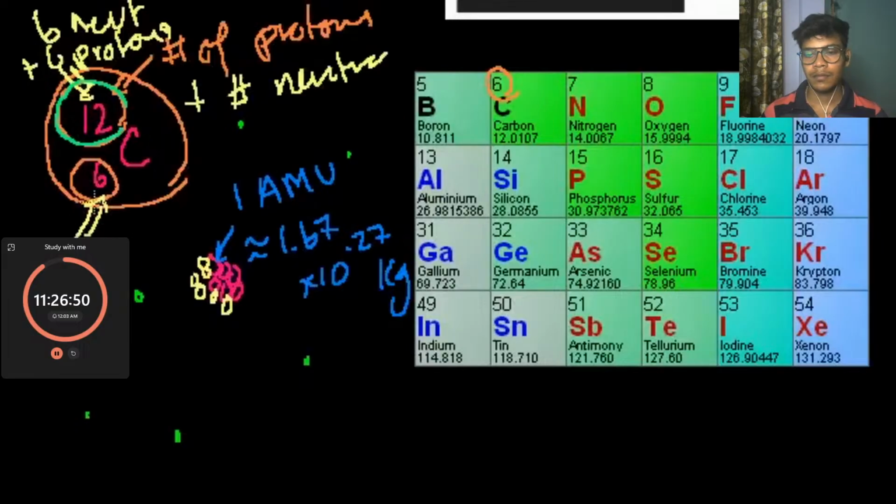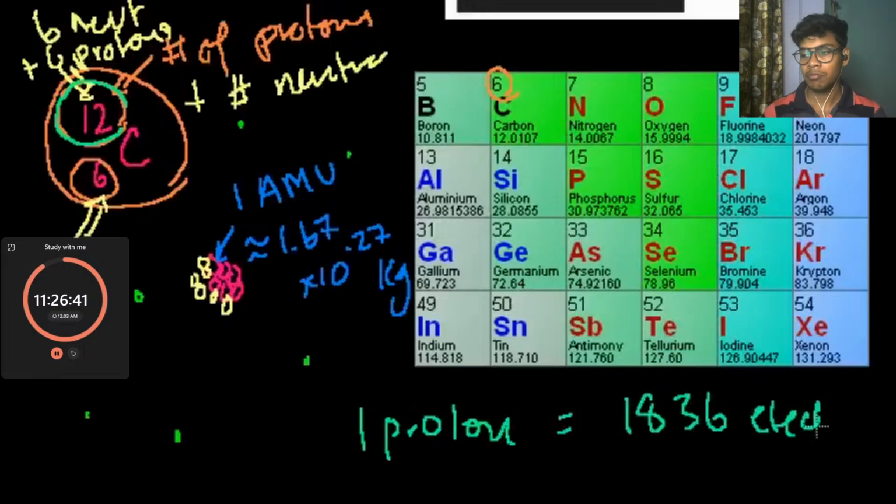And that's because the mass of one proton is equal to 1,836 electrons, making the electrons practically insignificant. So for thinking about the mass of an atom, for basic purposes, you can ignore the mass of an electron. It's really the mass of the nucleus that counts as the atom's mass, since the protons and neutrons contribute the vast majority of the atom's mass overall.